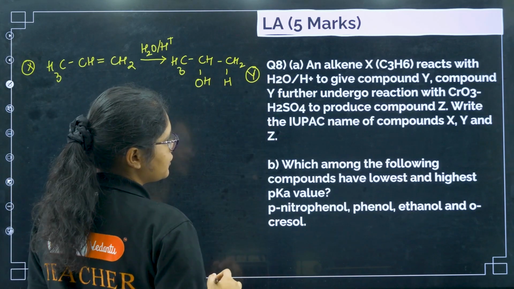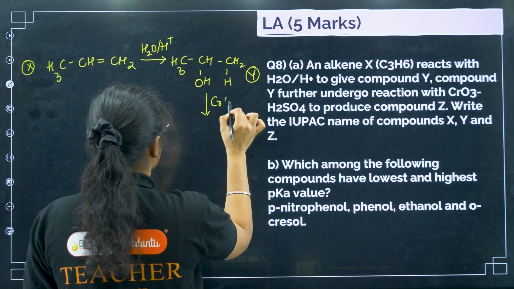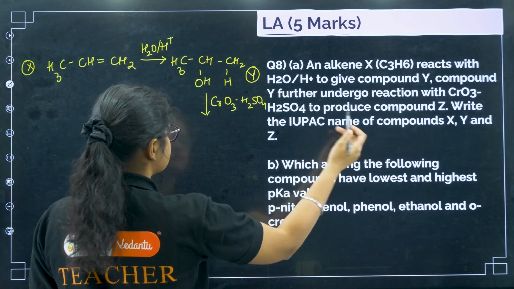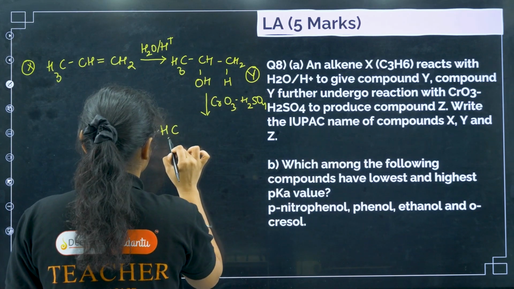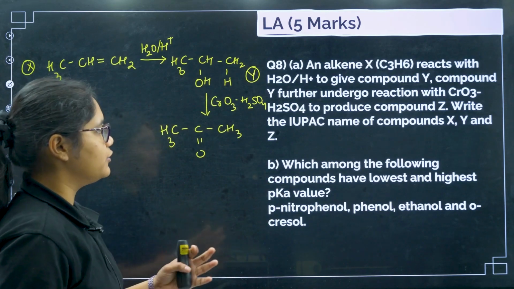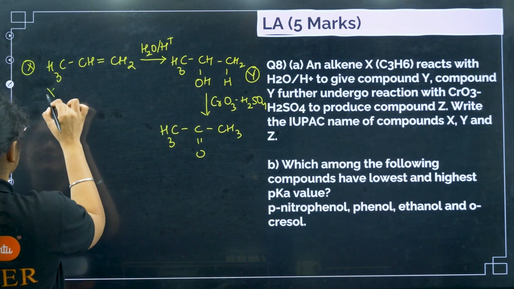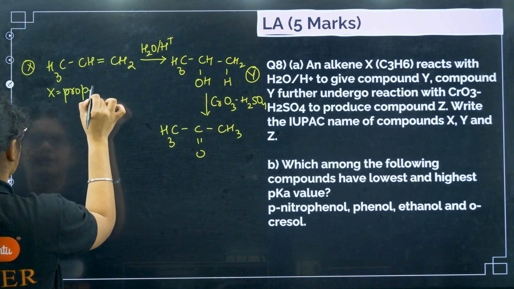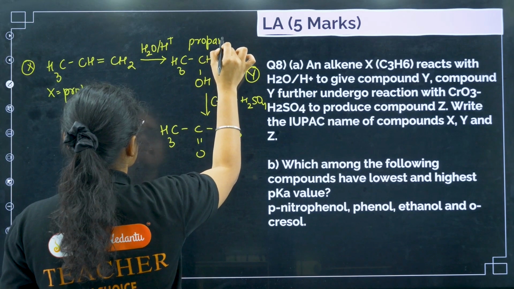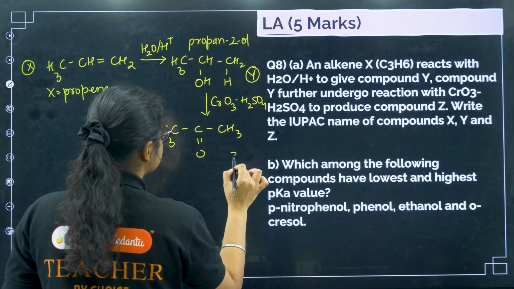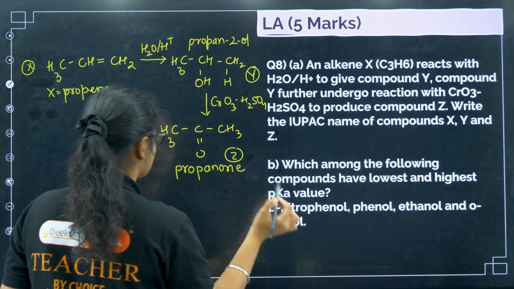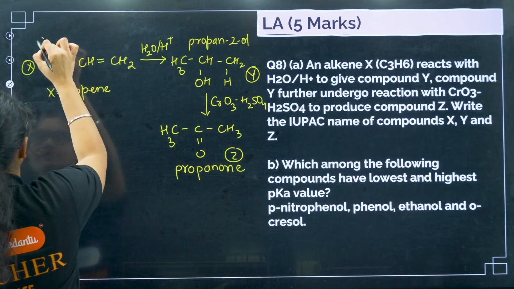Okay. Now after that, what will happen? You have to treat it with CrO3 and H2SO4. So what will this do? It will produce compound Z, where this one is oxidized. So we will have CH3CO CH3. So you have to tell the IUPAC name. So what is X here? X is propene, okay, and Y is propan-2-ol, okay, and Z is propanone. Okay. So this is answer number A.